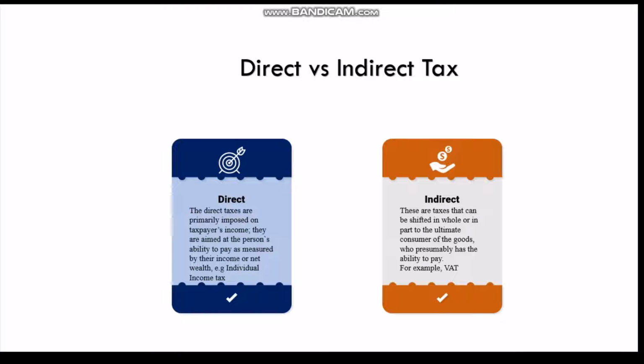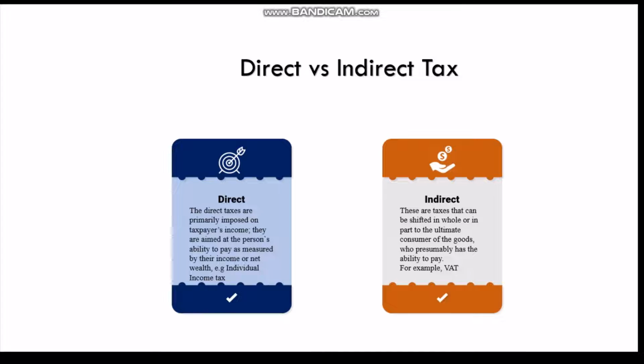Indirect taxes are those taxes that can be shifted in whole or in part to the ultimate consumer of goods. Some people may not know that they are paying tax because they are paying it indirectly. It is added to the goods and services. So this is the difference between direct and indirect tax forms. You're going to be asked in the exam to give the difference.